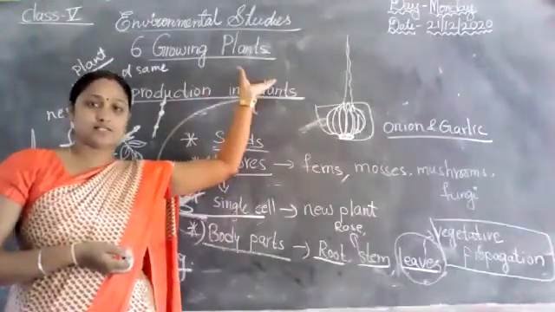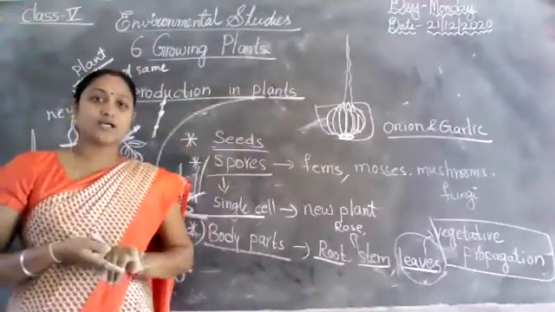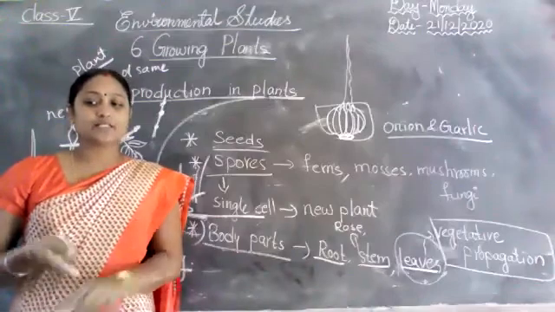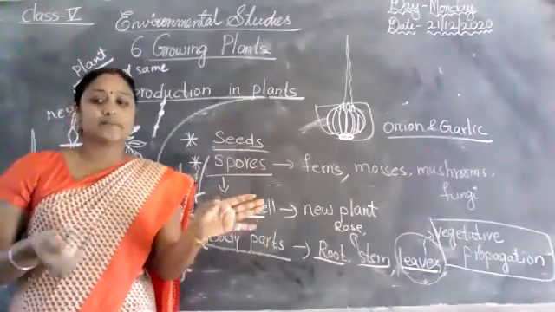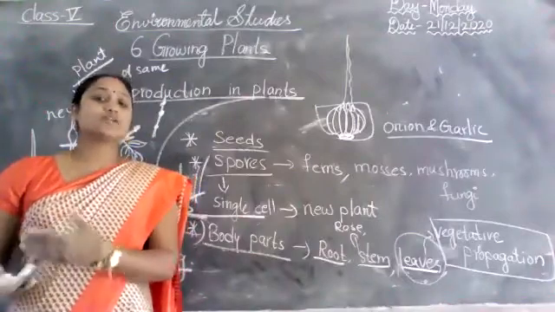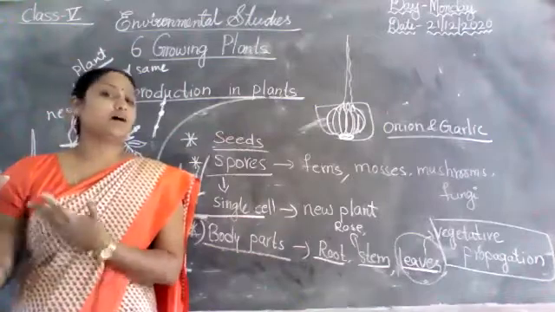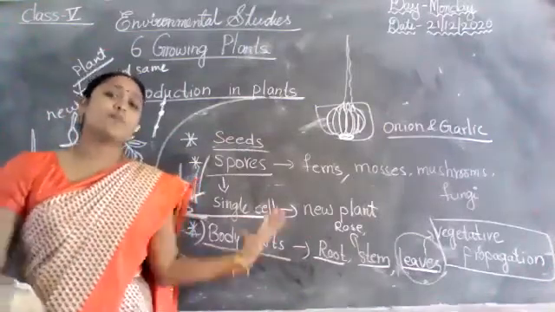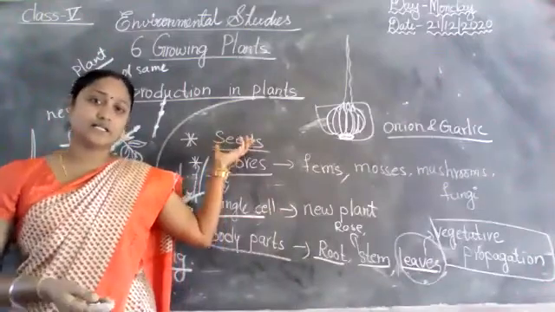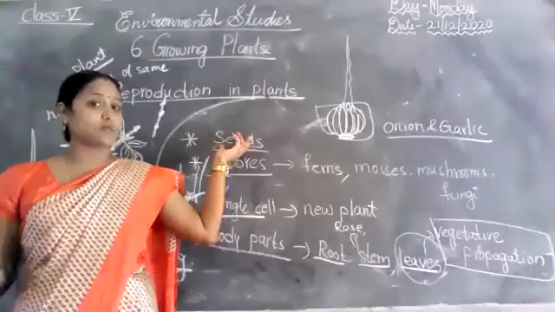So what is the lesson name? Growing plants. In this lesson, growing plants, I taught today what is reproduction and reproduction in plants. What are the reproduction in plants? Most plants reproduce through seeds. Some plants reproduce through spores, and some other plants reproduce through body parts. For seeds, I taught examples of one seed fruits, few seeds fruits, many seeds fruits.